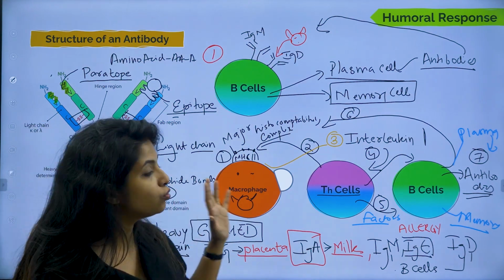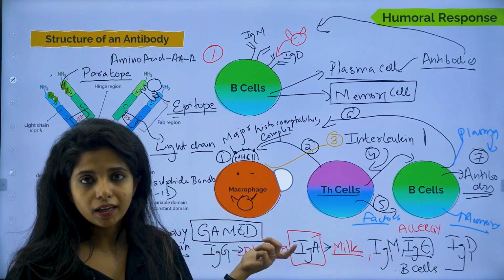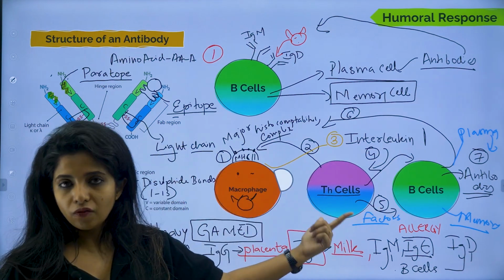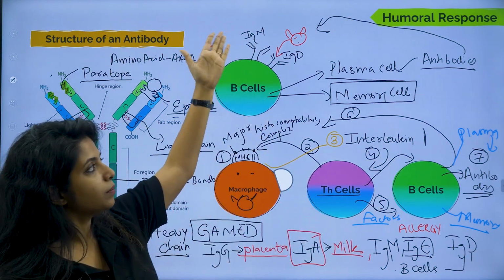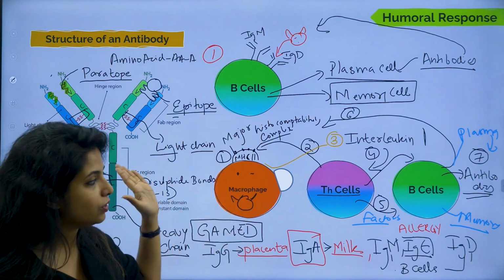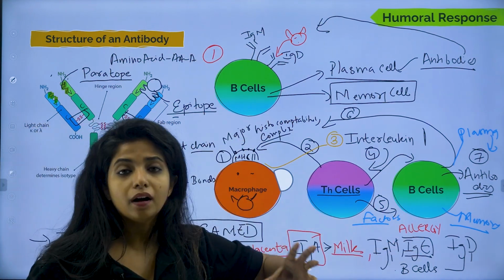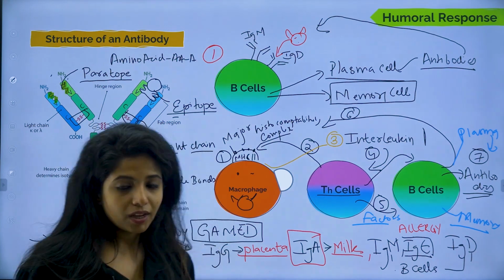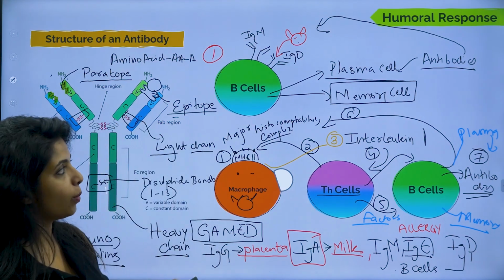If there is no force for killing, obviously nothing could work. So we need more macrophages, we need more antibodies and everything. Similarly over here also, basically this is enough, but during severe infections, we need a very huge and big army to fight against the disease. So this is the whole thing. That is how the humoral response works.